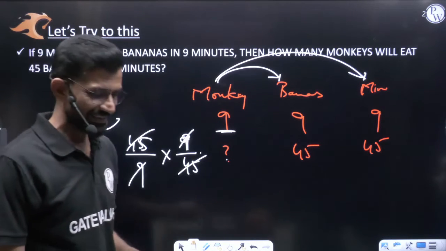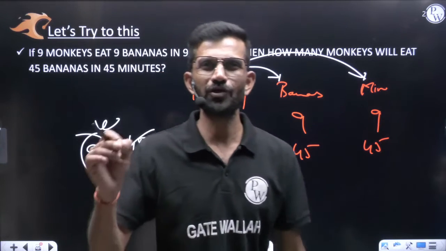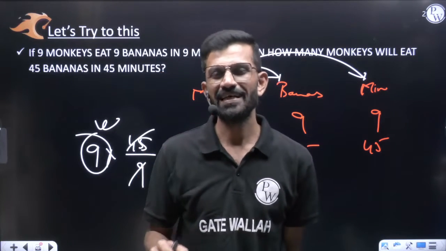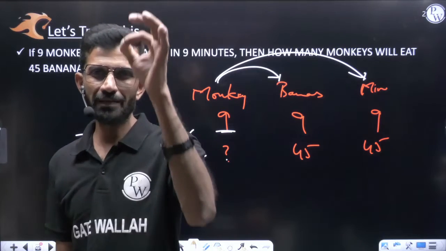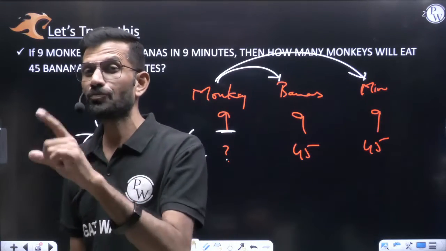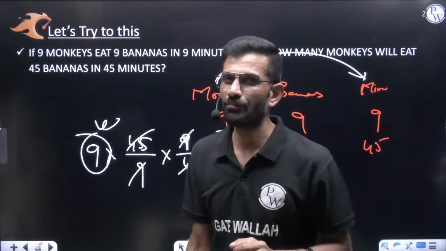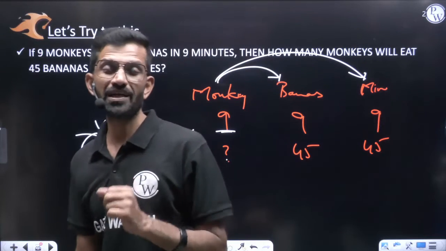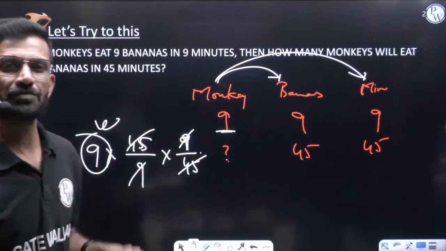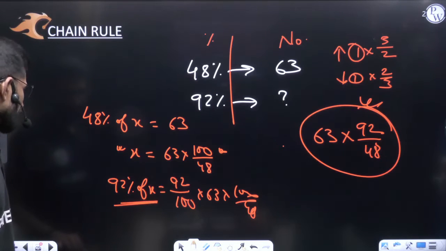So in this chain rule, what's important is whether you want to make your answer more or less. If you want to make your answer more, multiply more by less. If you want to make your answer less, multiply less by more. But before multiplying, think and write, because if you think wrong, you will reach a wrong answer.